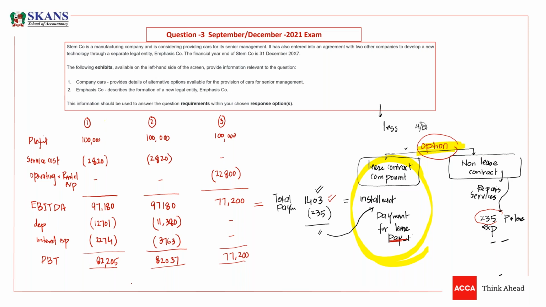Options 1 and 2 have the highest EBITDA, the same EBITDA, but under option 3, what do you mean by EBITDA?